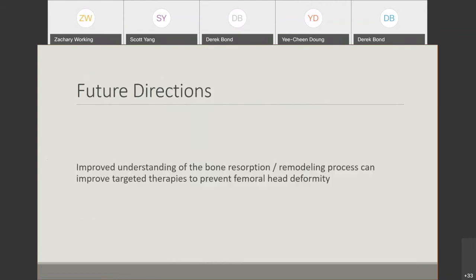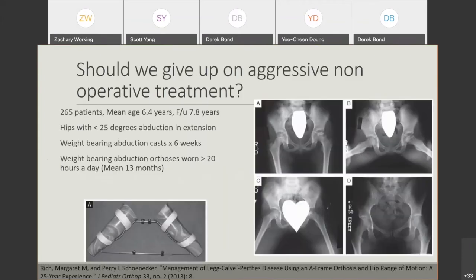So in future directions, I think the treatment of Perthes disease is not necessarily going to be surgical. I think we have to really understand how the disease process occurs in order to hijack this process and prevent significant deformity, where they need hip replacement early on in their life. So I think biologics is probably the key in the future, and more research is coming along in this way. So what about some other things recently?